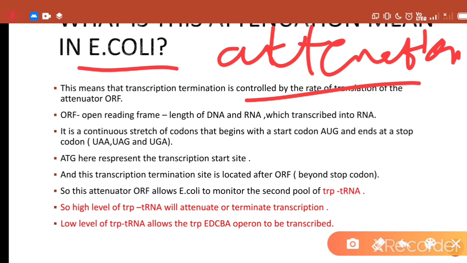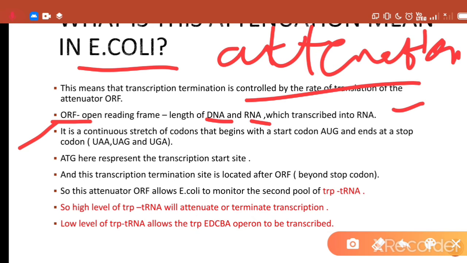And the second level of control is attenuator control, and it occurs in the region of the 5' leader of the mRNA chain. Here this attenuator contains an ORF, open reading frame. This open reading frame is a length of DNA and RNA molecule which is transcribed into RNA and translated into a polypeptide chain that codes for different amino acids and synthesizes different types of enzyme molecules in the cell.